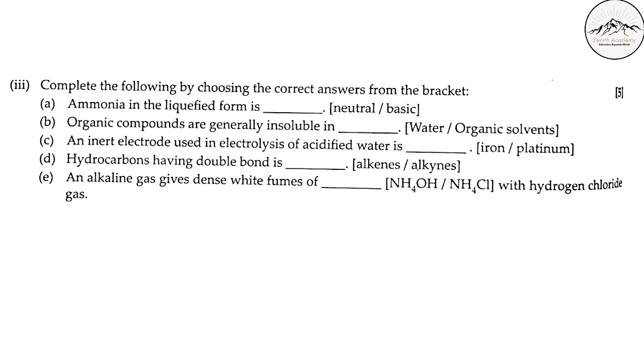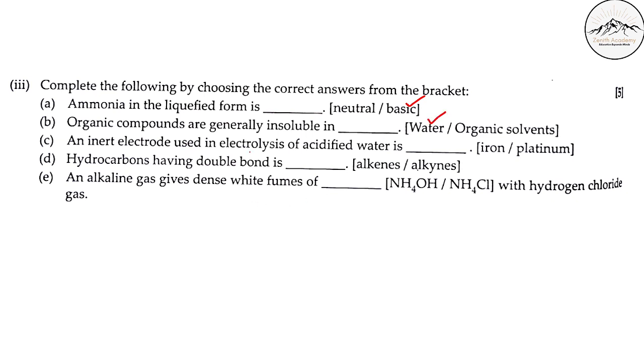Question number 3. Complete the following by choosing the correct answers from the bracket. Ammonia in the liquefied form is obviously basic. Next, organic compounds are generally insoluble in... Organic compounds are soluble in organic solvent, so insoluble in water.